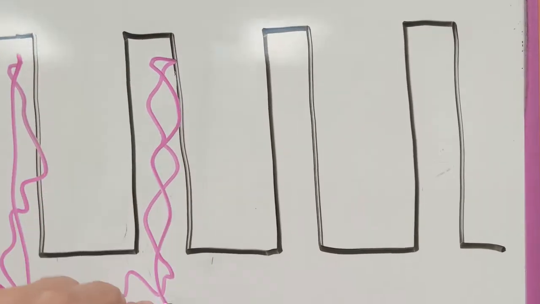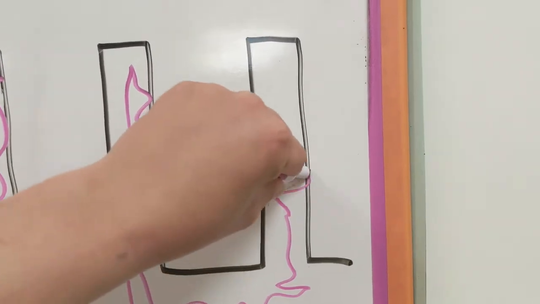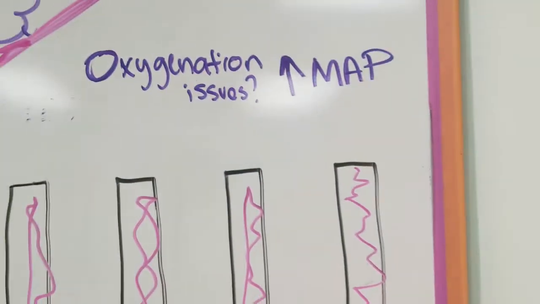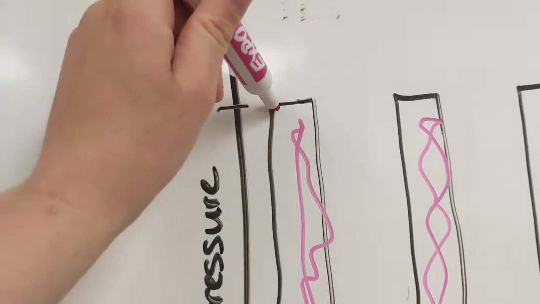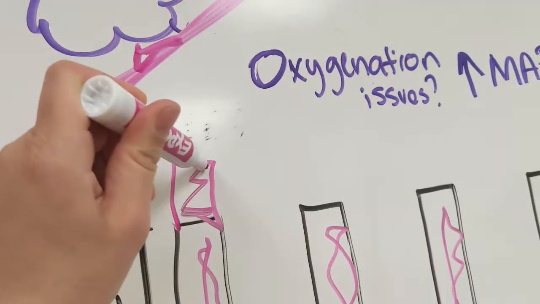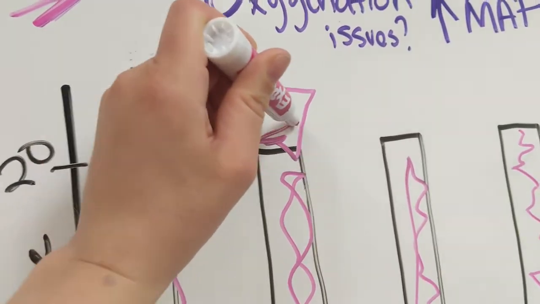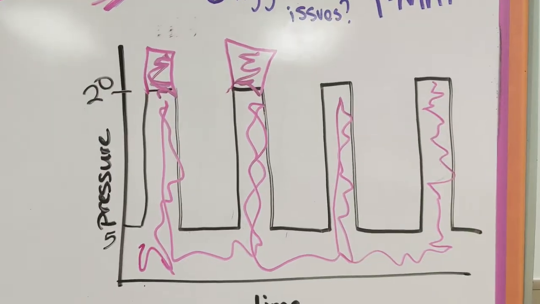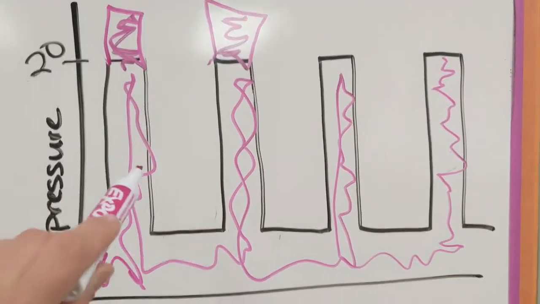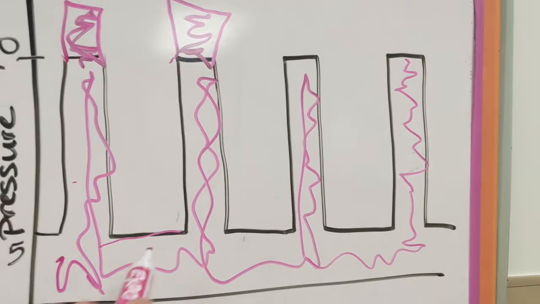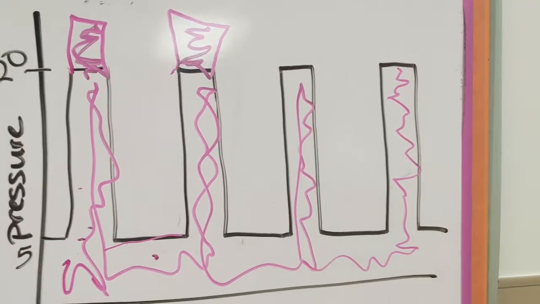And so in what ways, if we wanted to increase our oxygenation, could we increase our MAP? Well, the first thing we could do would be to increase our PIP. So that is obviously going to increase our mean airway pressure because we've increased the amount that we have for each of these breaths. So each PIP and PEEP cycle, our inspiratory time and expiratory time, is an entire breath.